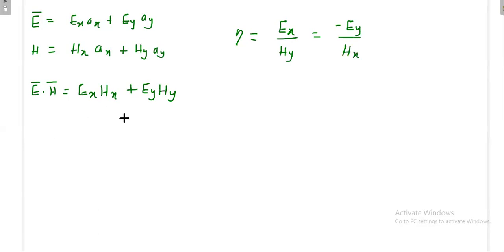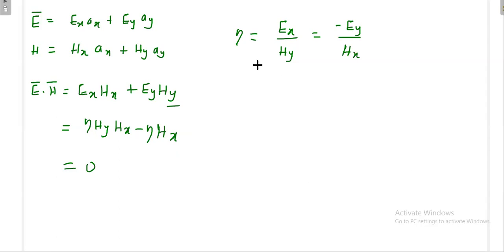So Ex can be replaced by eta into Hy, then Hx is there. Then how can you replace Ey? Ey can be replaced by minus eta into Hx. So finally the answer is 0.